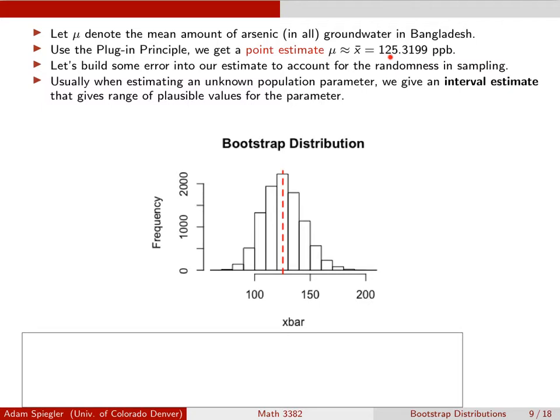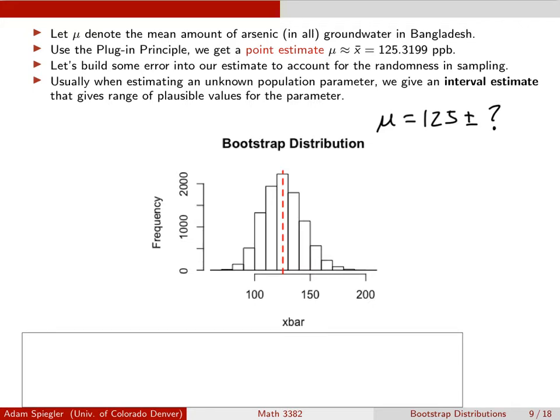But we should be aware that our sample mean is not going to be a perfect estimate for mu because we don't have all of the data from the population. So what I'd like to say is the mean amount of arsenic is 125 parts per billion, plus or minus some error. So how do we figure out what is a reasonable amount of error to build into that?